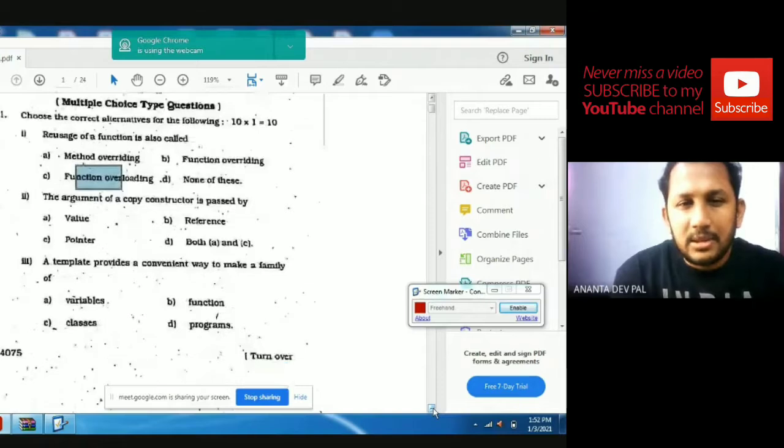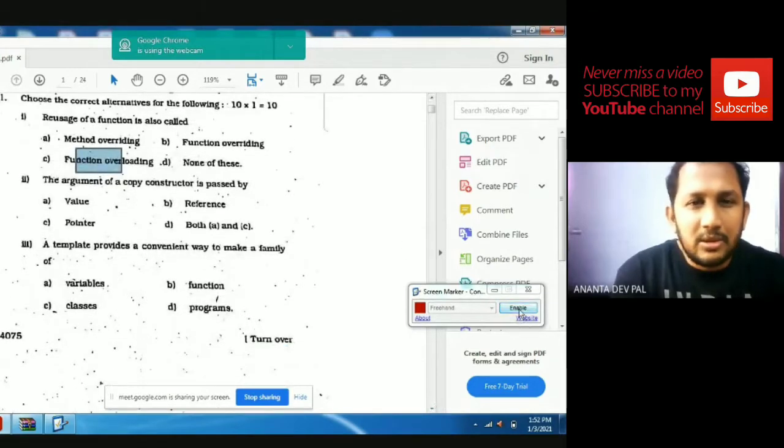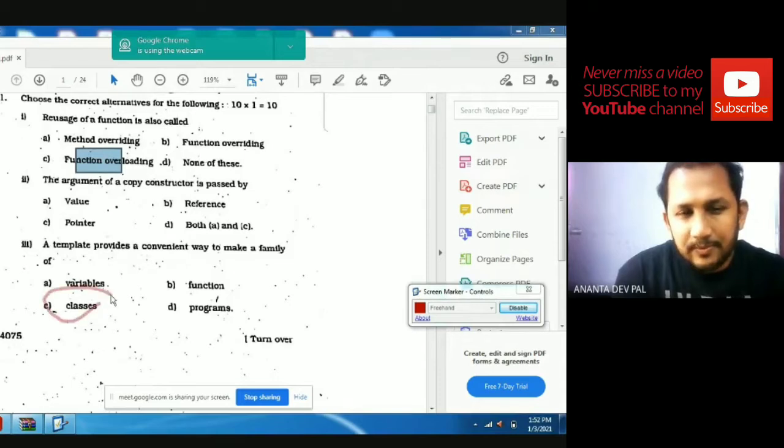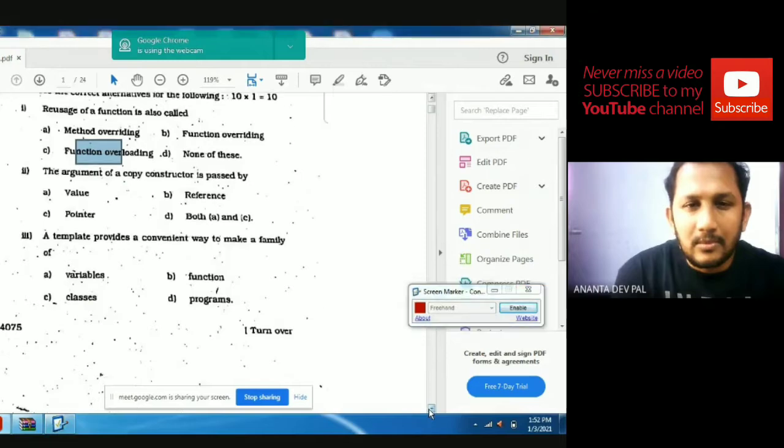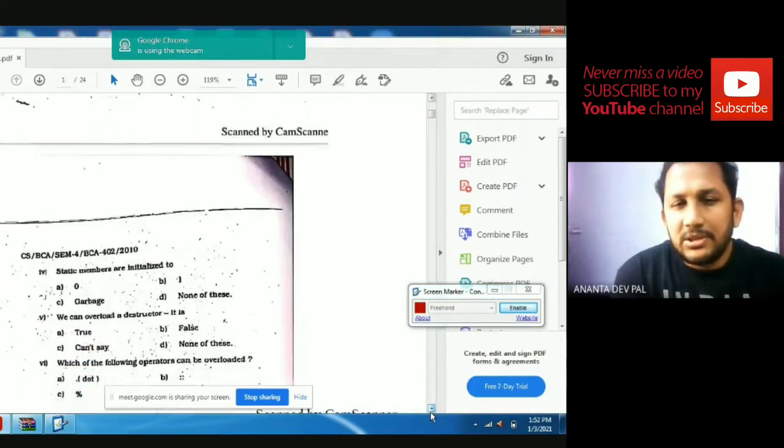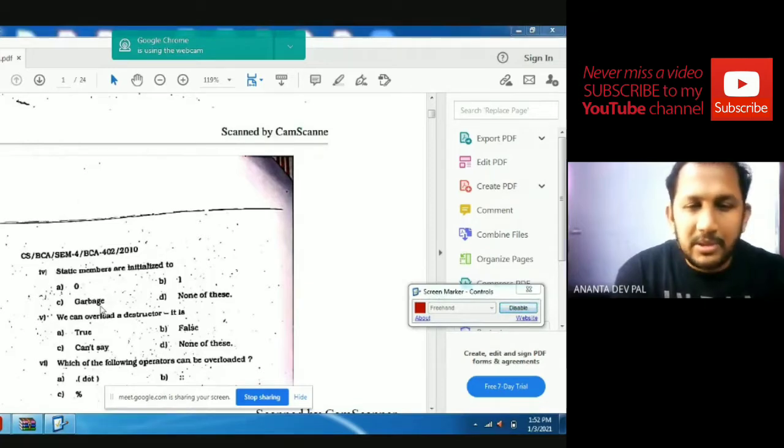Next question: the template provides a convenient way to make a family of classes. Template is used for generic programming, and that is classes. Static member is initialized to 0, 1, garbage, or none of these. The answer is 0. A static member is always assigned 0 by default.